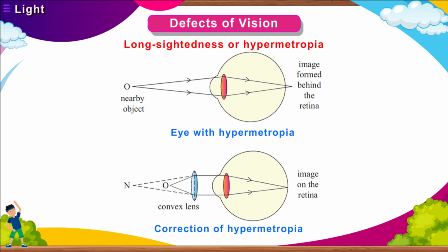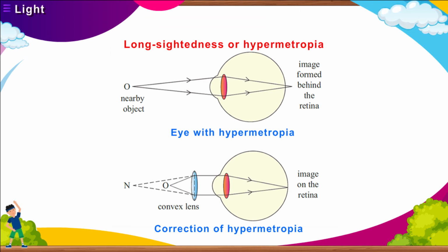There is a limit to the power of accommodation of the eye. If an object is at a distance less than 25 cm from the eyes, it can't be seen clearly without a strain on the eyes. This distance of 25 cm is called the least distance of distinct vision. The far distance of a normal eye is infinity.